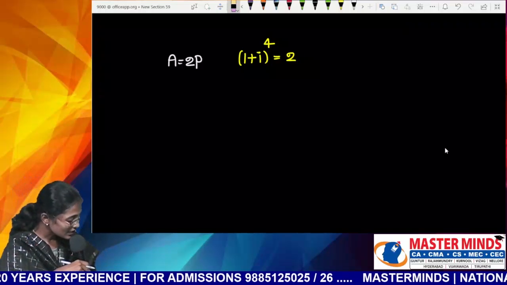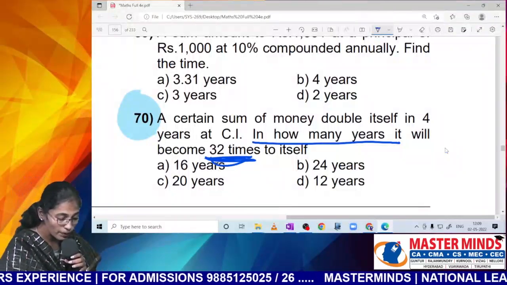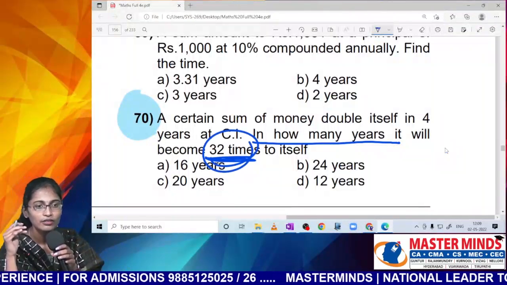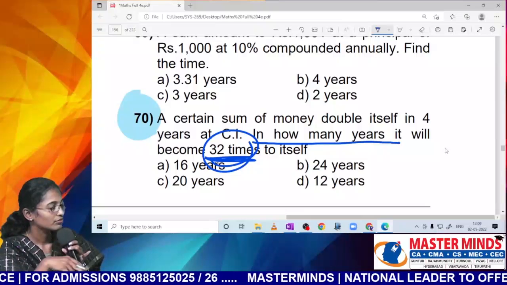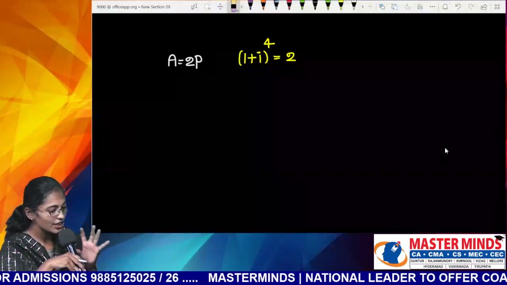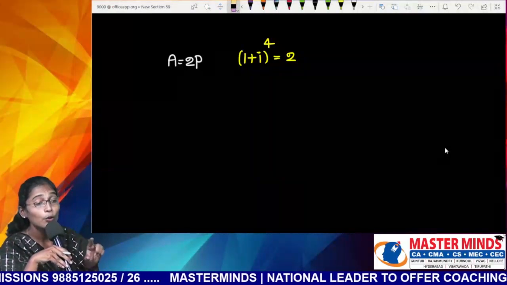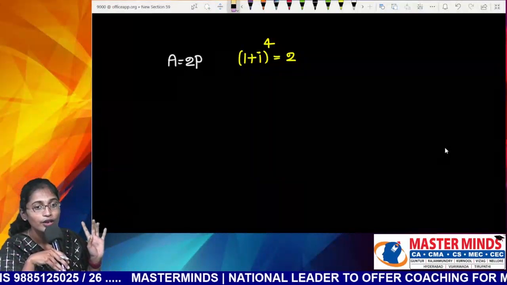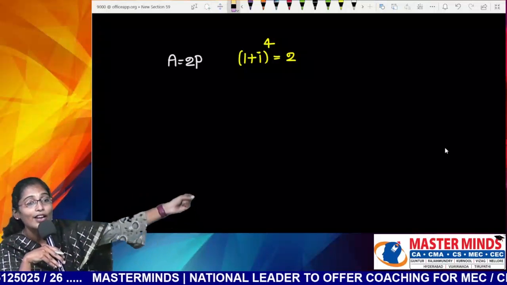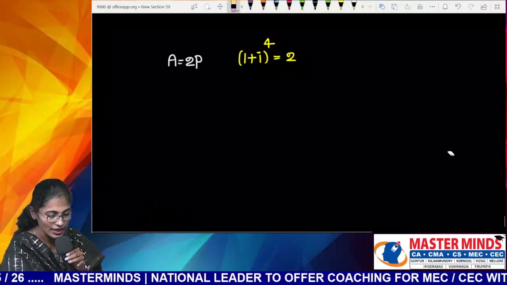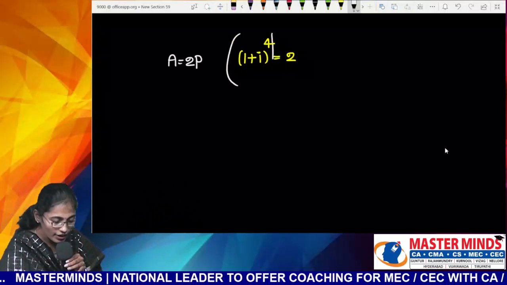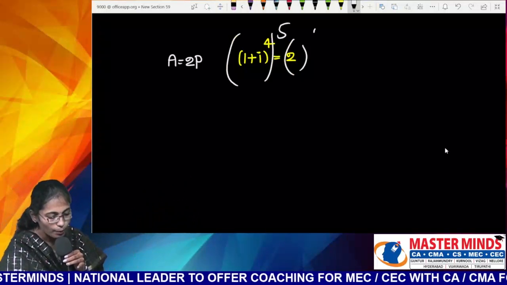Nana, he is asking us to calculate that it should become how many times? 2 power how much is 32? 5, right? Please apply whole power 5 on both sides.